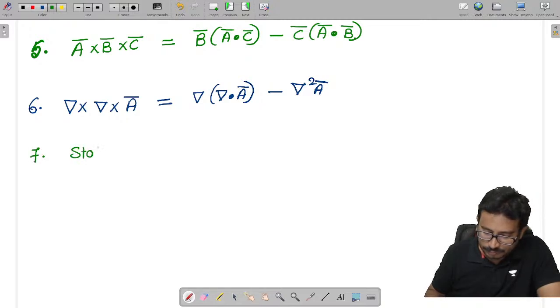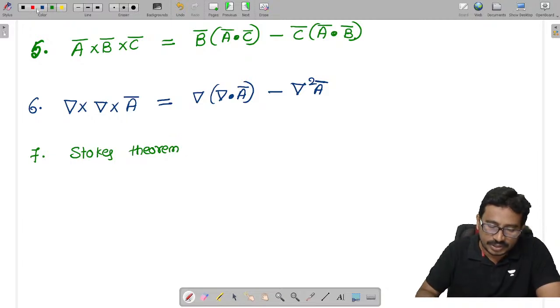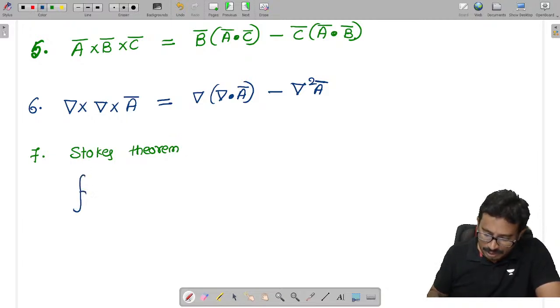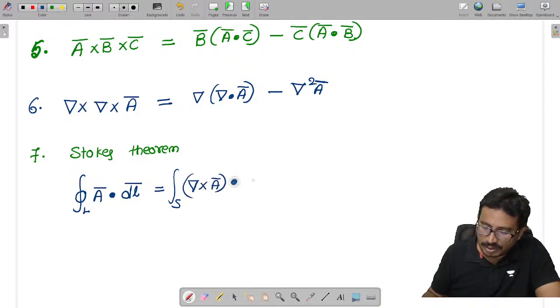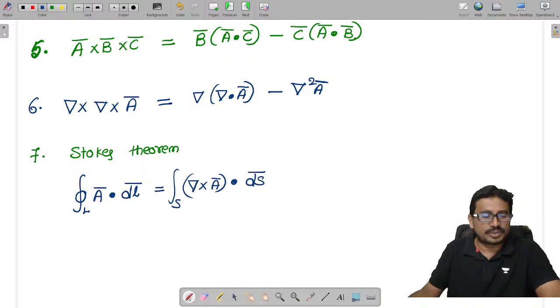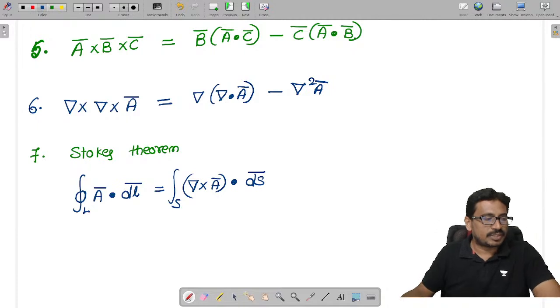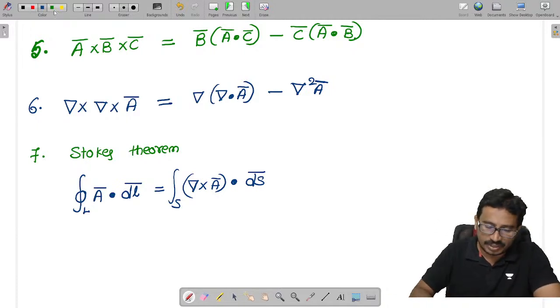Next, Stokes theorem. We use Stokes theorem to convert a closed line integral to an open surface integral. The closed line integral of A dot dl is given as the open surface integral of del cross A dot ds. By using Stokes theorem, we convert the closed line integral to an open surface integral.